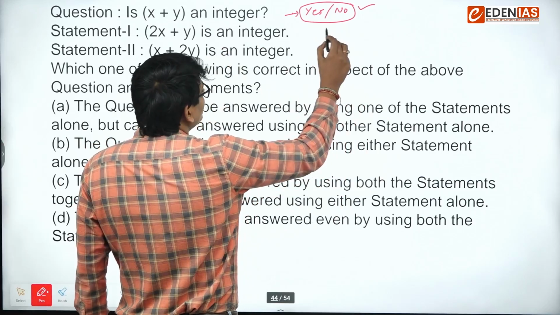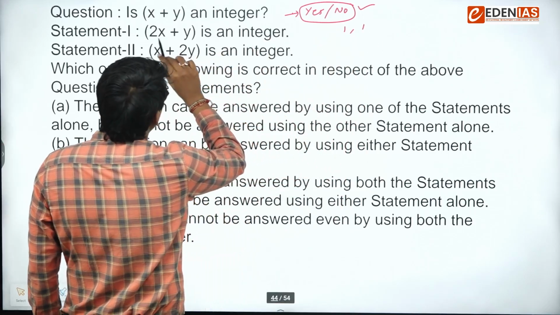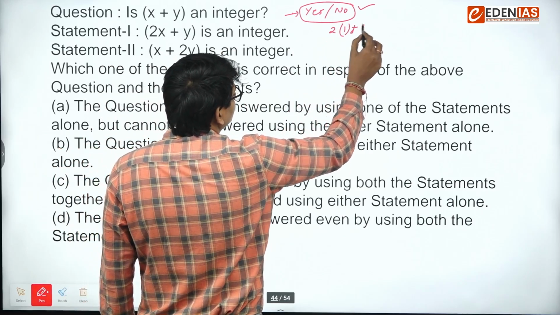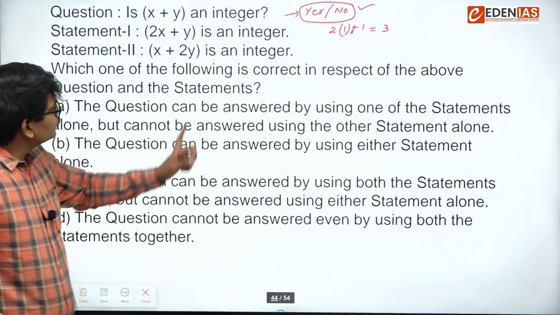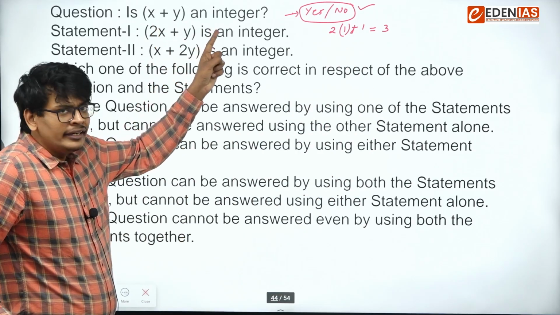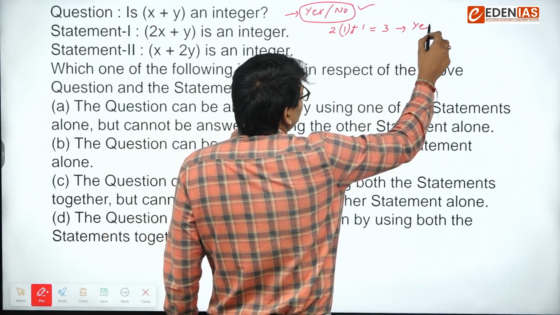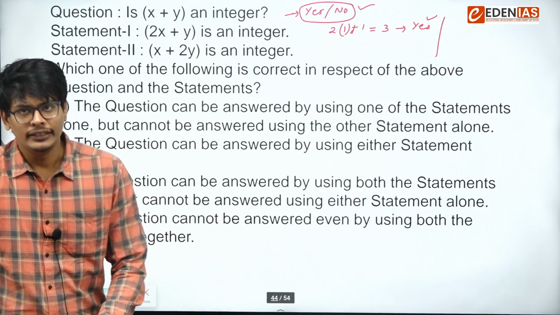So if I take x and y as 1, 1, 2x plus y is an integer. Also 1 plus 1 is an integer, yes, that is also valid. So using statement 1, we are getting a yes answer if I take x and y as integers.